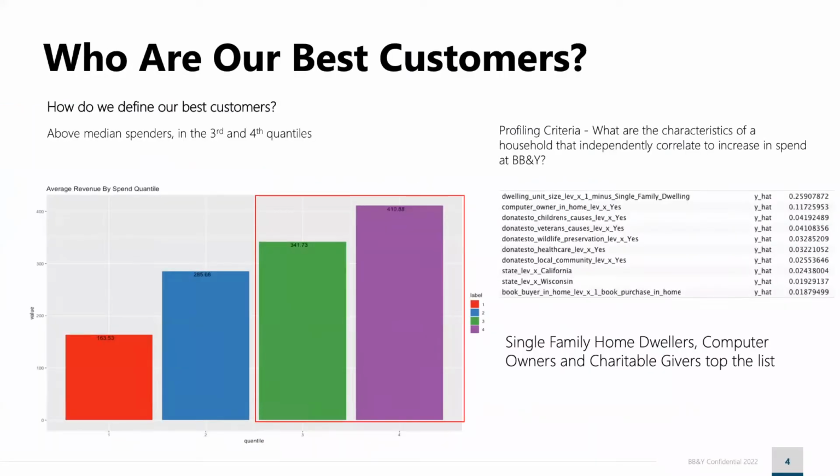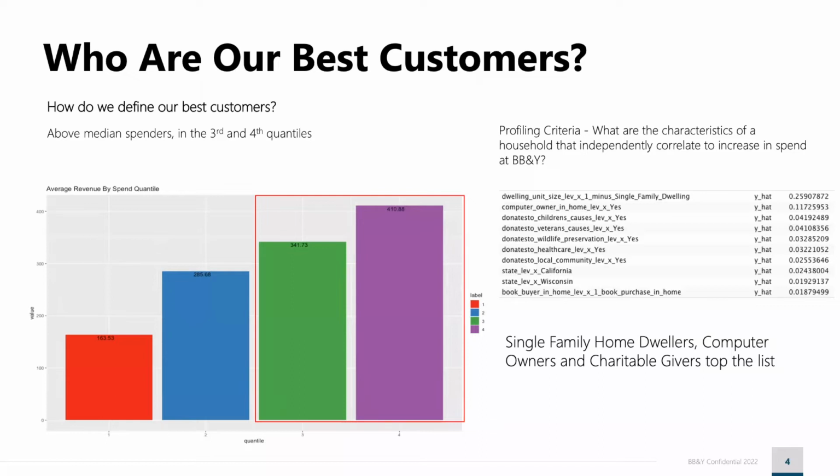All right, let's discuss our best customers. In order to discover who they are, we needed to first define what a top spending customer is at our company. We decided that top customers are from households who generate revenue above the median spend, so the third and fourth quartiles of overall spend. As demonstrated on the left, on average, we see revenue between $340 to $410 from these homes, which may be worth targeting more attractive savings ads to encourage their spend.